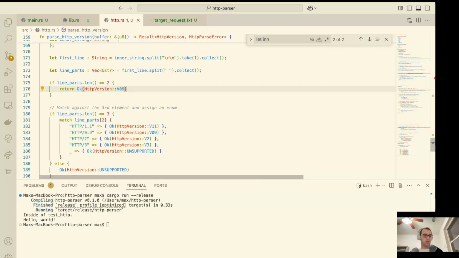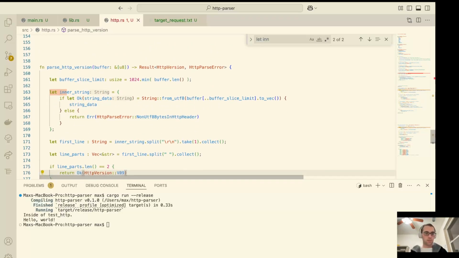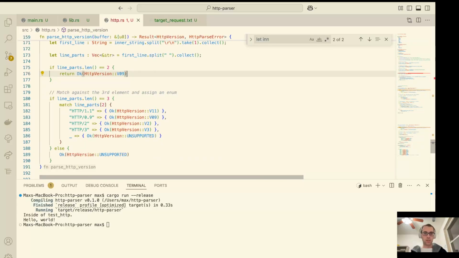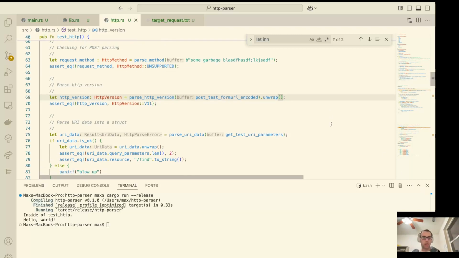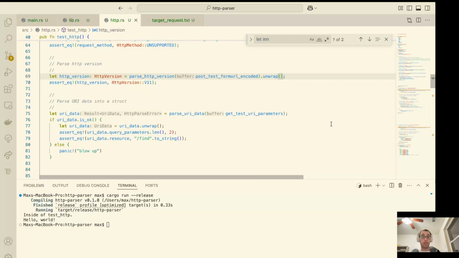All right, excellent. So I think this is good. Where else are we getting yelled at? We're getting yelled at here. All right, for expediency, we're just going to unwrap it. All right, moving on. Yeah, so here is an example of using the result type.